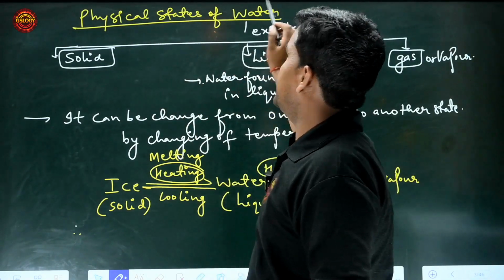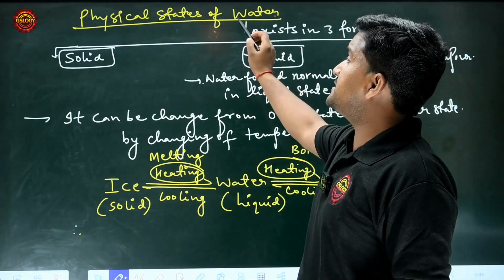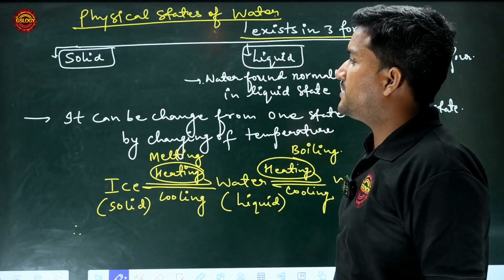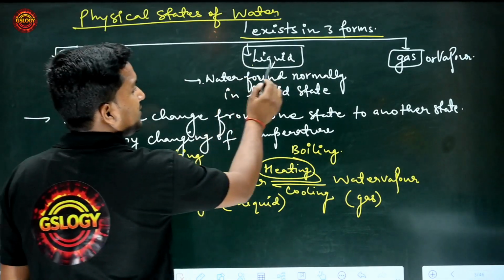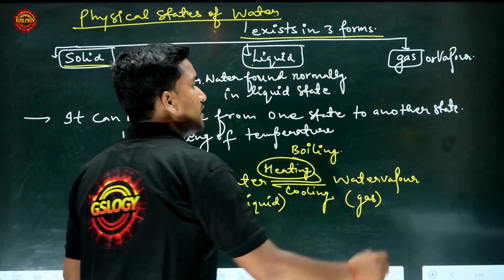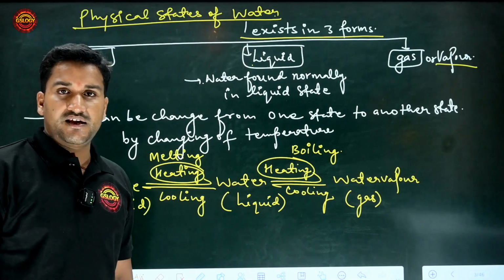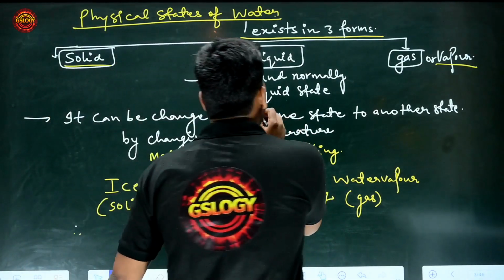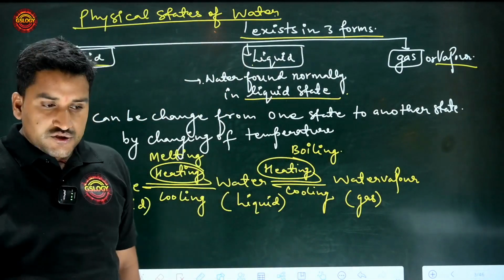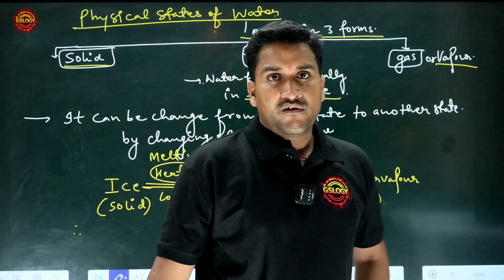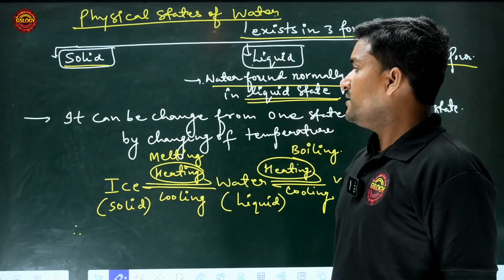Physical state of matter. The physical state of matter exists in three forms. Water exists in three forms: first solid, liquid and gas, which is also called vapor. You know very well that water is normally found in the liquid state. It is not normally found in the solid form or in the vapor form. So normally water is found in the liquid state.